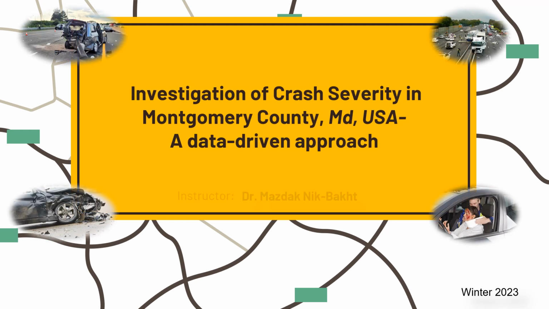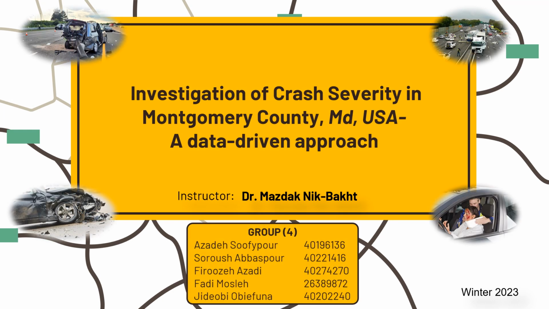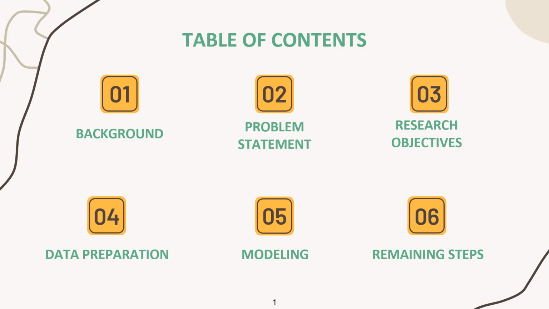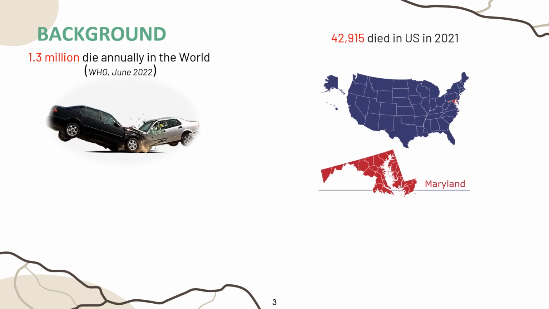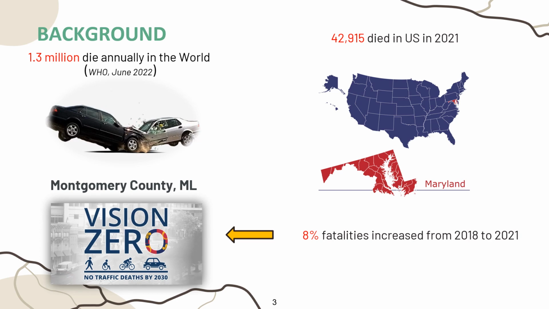Hello everyone, this is group number 4, and our topic is about investigating the traffic accident severity in Montgomery County of USA. According to WHO, approximately 1.3 million people die around the world in traffic accidents annually. Based on the United States Department of Transportation, in 2021, 49,915 people died in traffic crashes in the United States, and in Maryland state fatalities increased by 8% from 2018 to 2021. Montgomery County, as a part of Maryland state, was suffering as well.